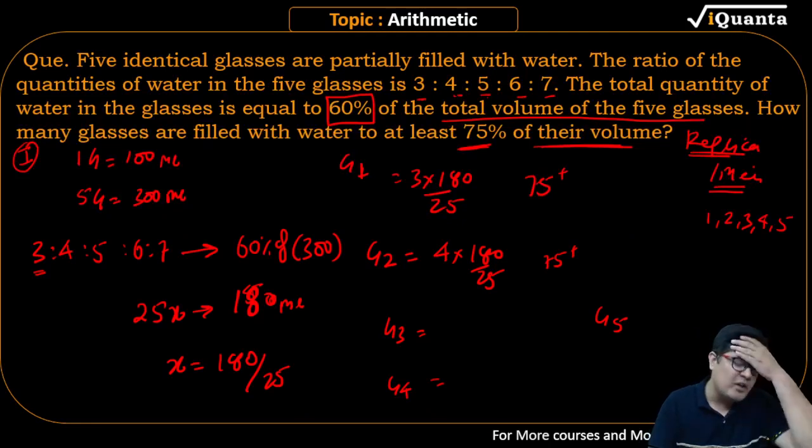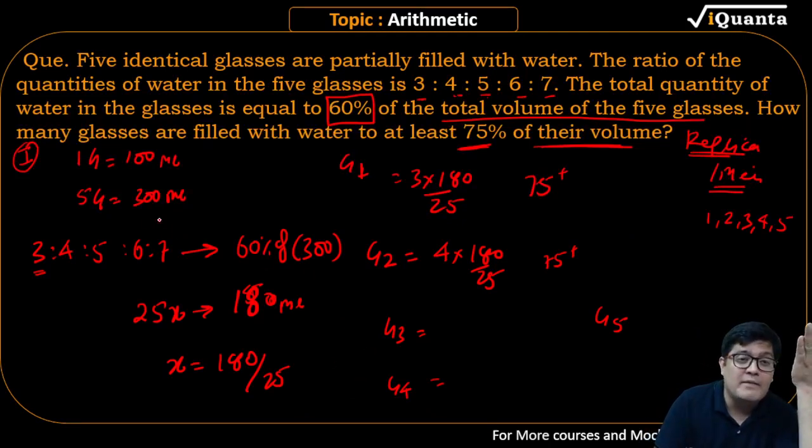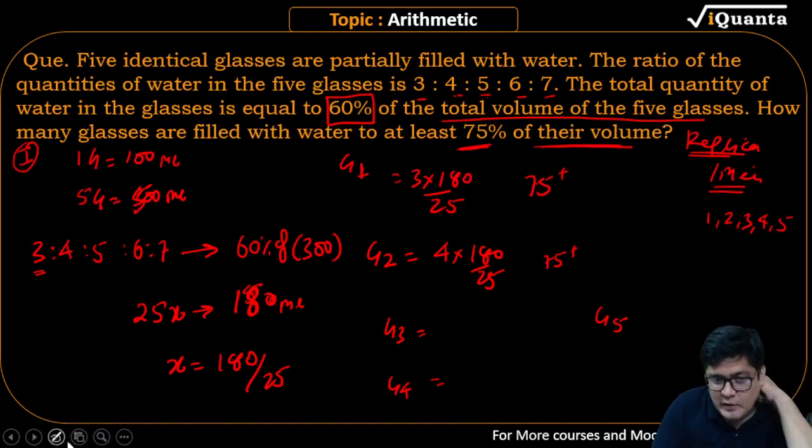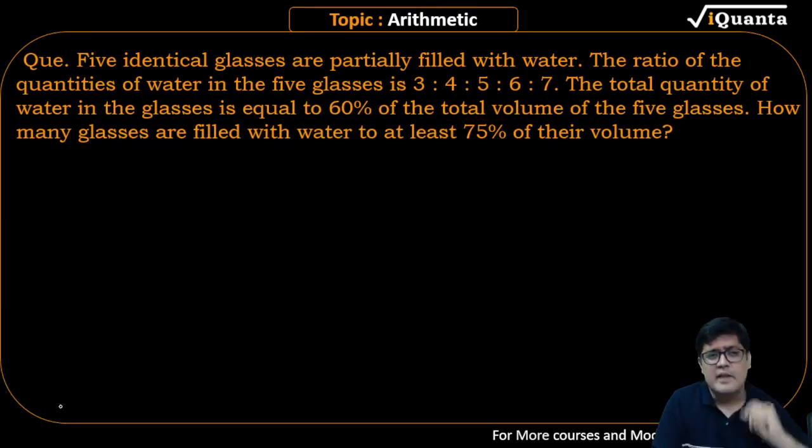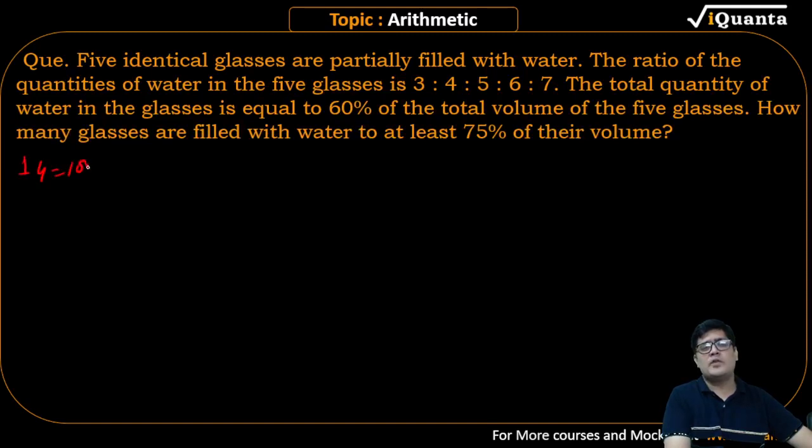अच्छा 500 मैं वही कर रहा हूँ, मिस्टेक कर रहा हूँ मैं यहाँ पे. 5 is 500. 500 का 60%. 500 का 60% is, let me clear the whole screen. Yes. So I assume one glass to be equal to 100. So 5 glasses is equal to 500.